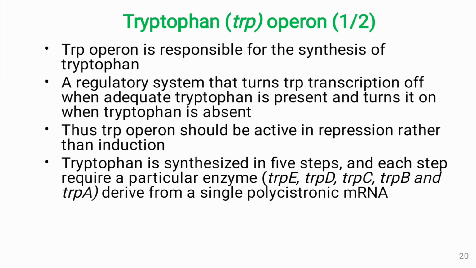Tryptophan is biochemically synthesized in 5 steps, and 5 enzymes are involved in this synthesis pathway. In general, the most common microbial intermediary, chorismate, is used as a precursor for the synthesis of tryptophan. The trp operon produces 5 structural proteins from the 5 structural genes. trpA to trpE are involved in the biosynthesis of tryptophan, which all derive from a single polycistronic mRNA.